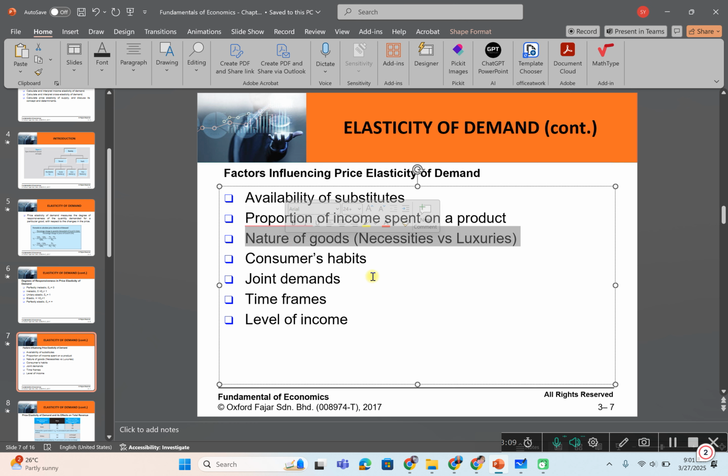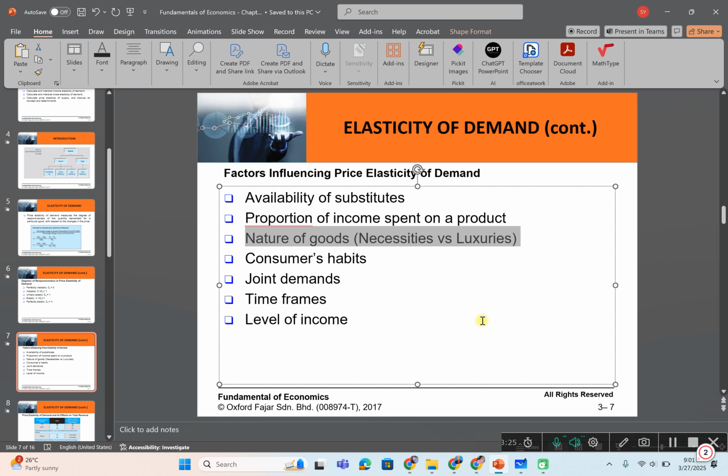Nature of goods, necessity versus luxury, meaning that the demand for essential goods is generally less elastic. For example, consumers still have to buy rice even if there is an increase in price.